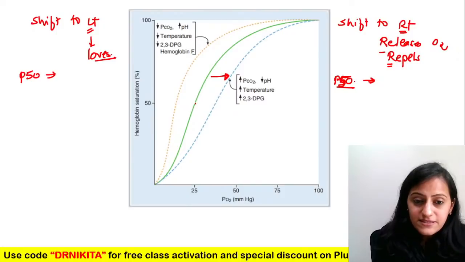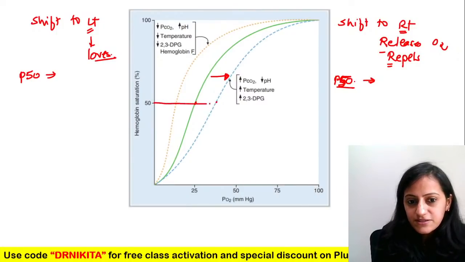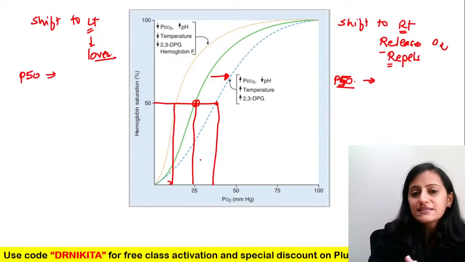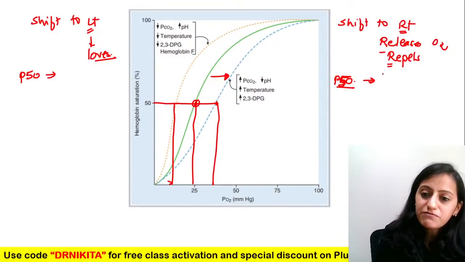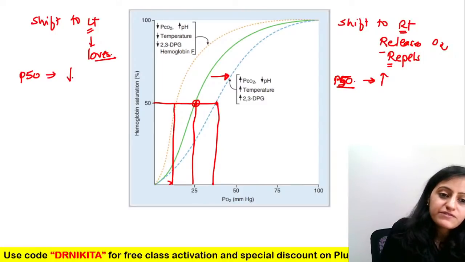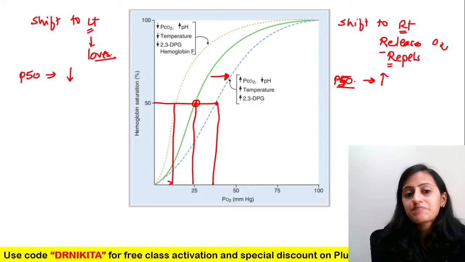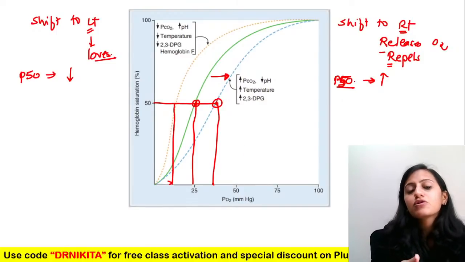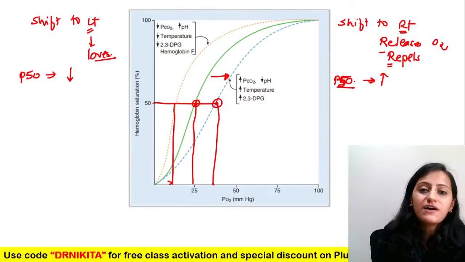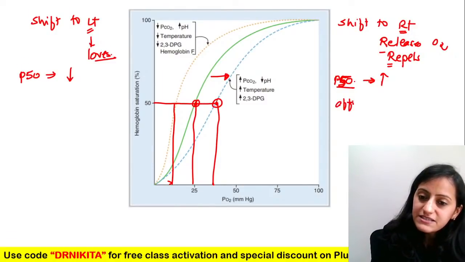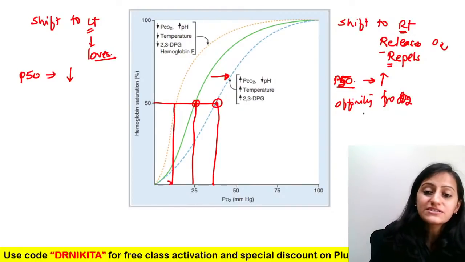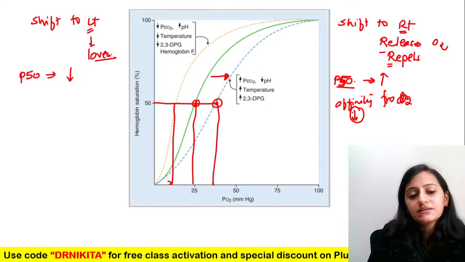So see, this is the normal one, and this is your P50, somewhere here. For shift to the right, it is here. For shift to the left, it is here. On the x-axis, P50 to the right is increasing and P50 to the left is decreasing. So P50 increasing means hemoglobin is not binding to oxygen very fast. The affinity of hemoglobin for oxygen is decreasing. It is releasing the oxygen; it does not want oxygen.